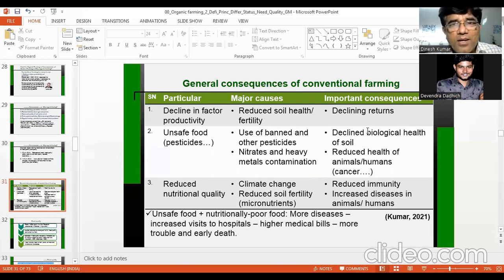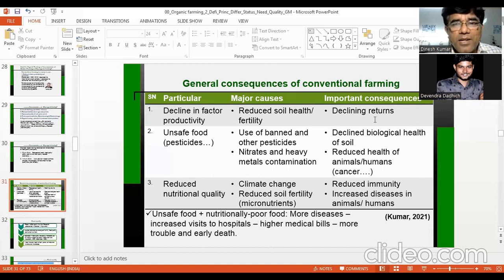And what will it result in? It will result in declining returns. Then unsafe food, pesticides in the food. So why are they coming to our food? Use of banned and other pesticides. Banned pesticides are still used. BHC, DDT are used. Nitrates and heavy metal contamination.